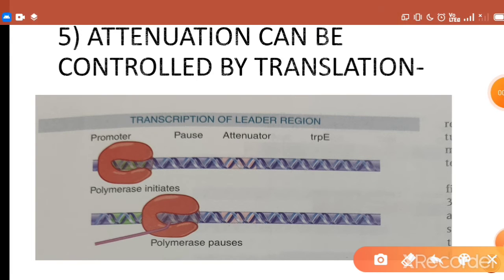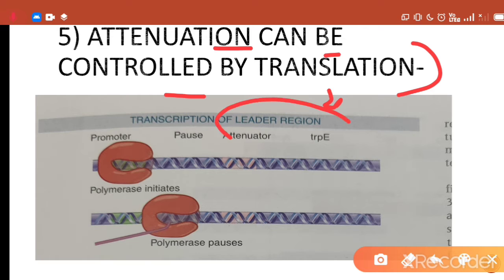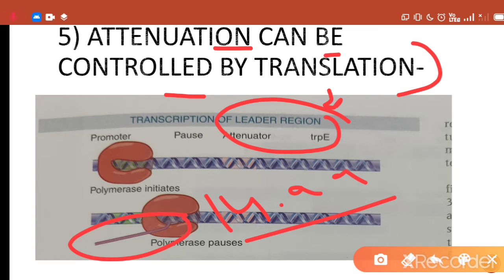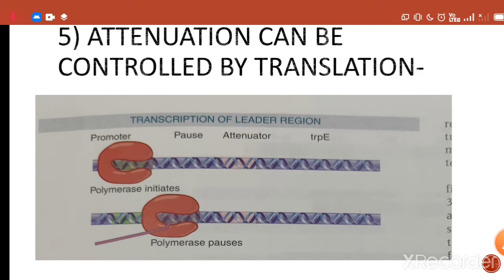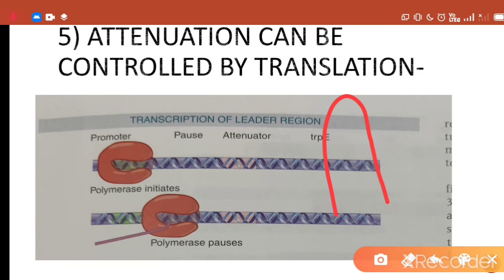Now come to our fifth point, that is, attenuation can be controlled by translation. How does this translation affect the attenuation process? This results in the translation of a leader peptide that is about 14 amino acids long into a polypeptide chain, and the secondary structure will result in the formation of a hairpin loop structure.